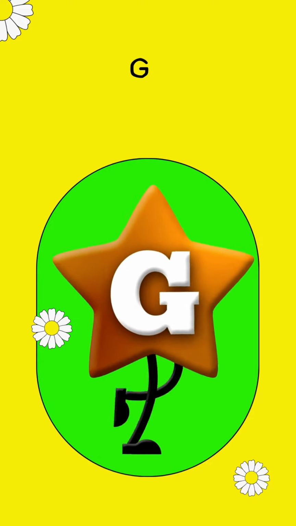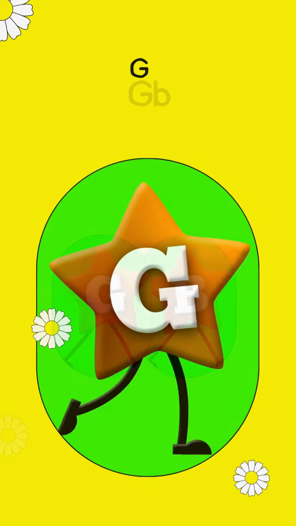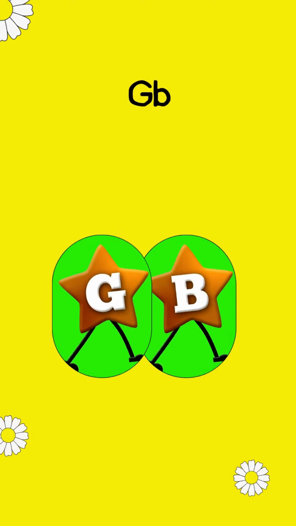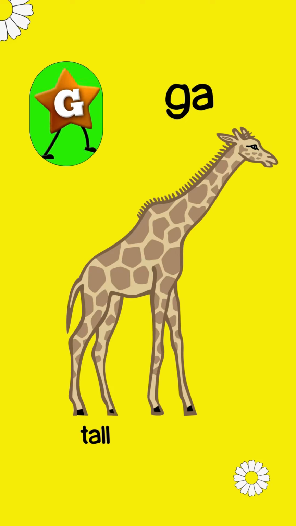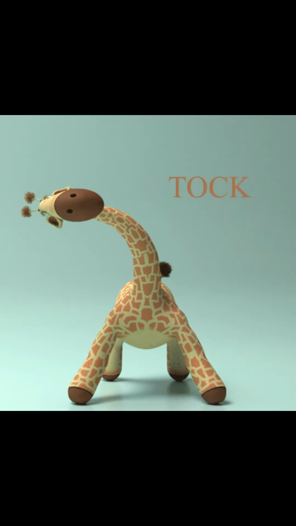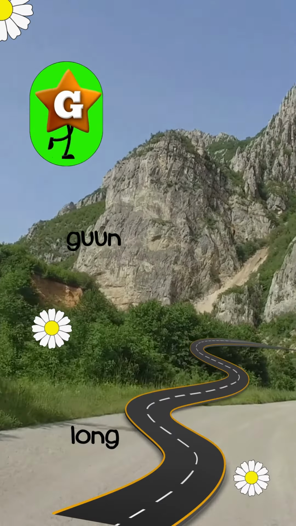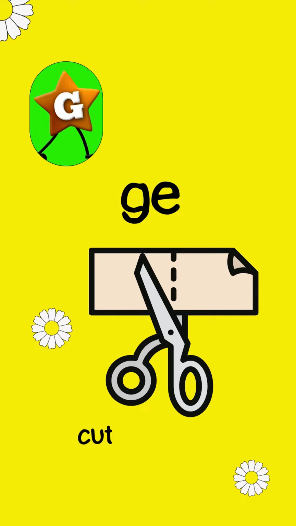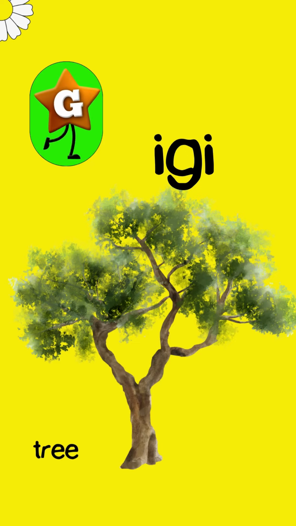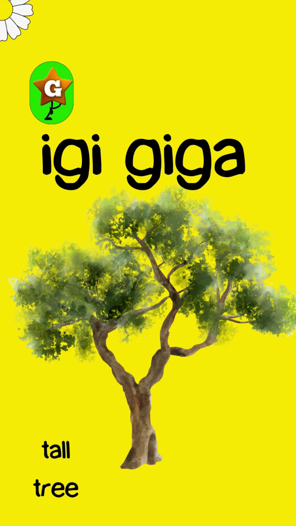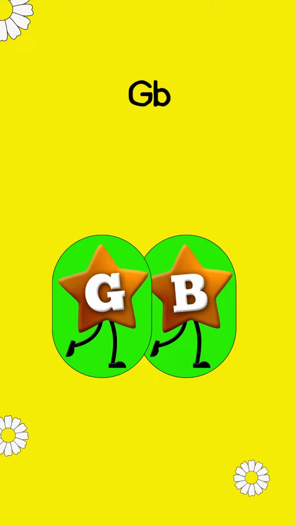In this lesson, we will learn words and phrases that begin with or have the Yoruba alphabet G and B. So words that have G: ga means tall. Gun means long. Ge means to cut. Gari is a type of food that is made from cassava. Igi, which has the gi in the middle, means tree. Igigiga means tall tree. B, another alphabet.